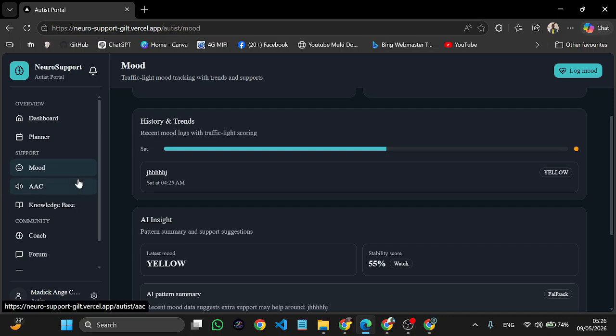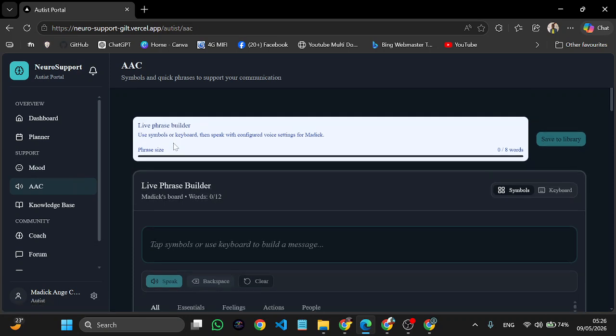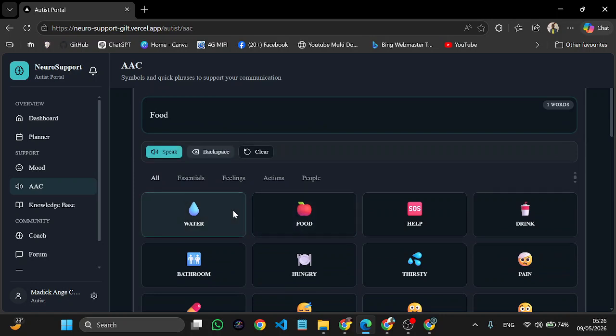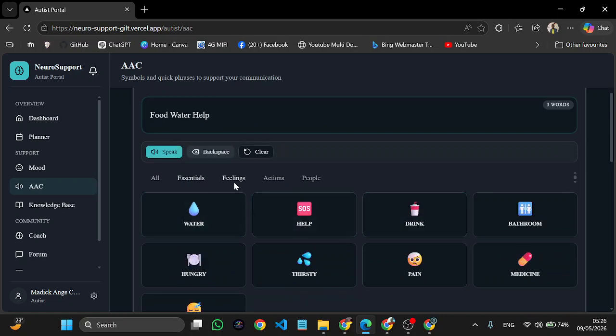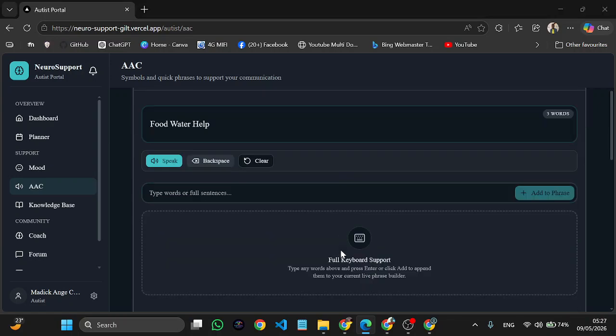So the next thing is the AAC, which is augmentative and alternative communication, which permits you to communicate with symbols like this. We have various symbols here, and you can also use text with a keyboard.